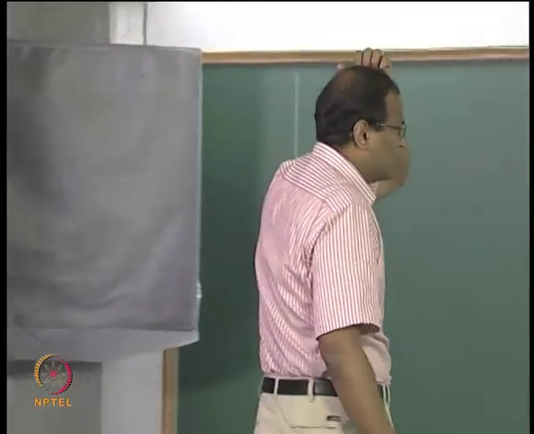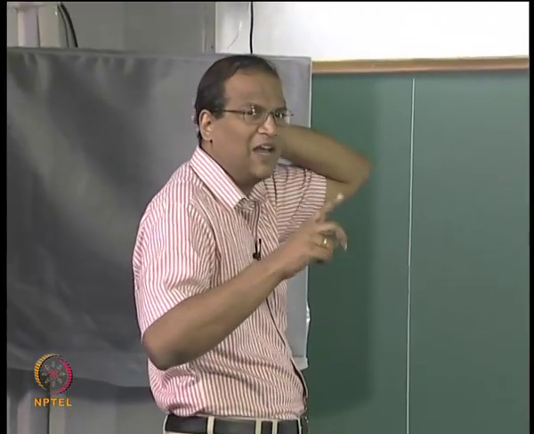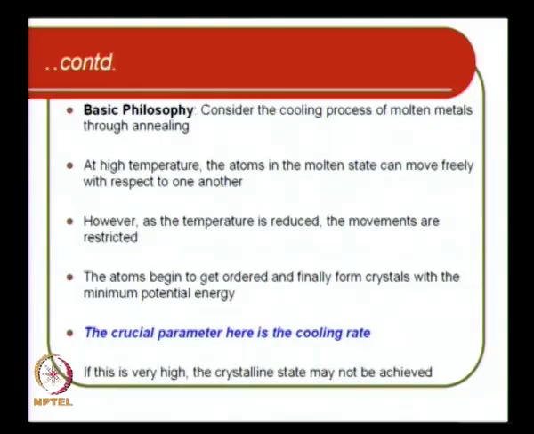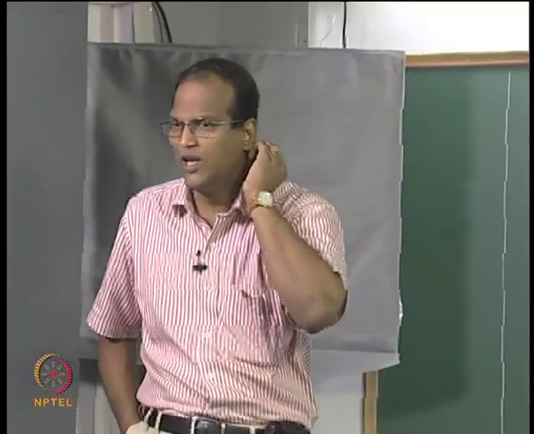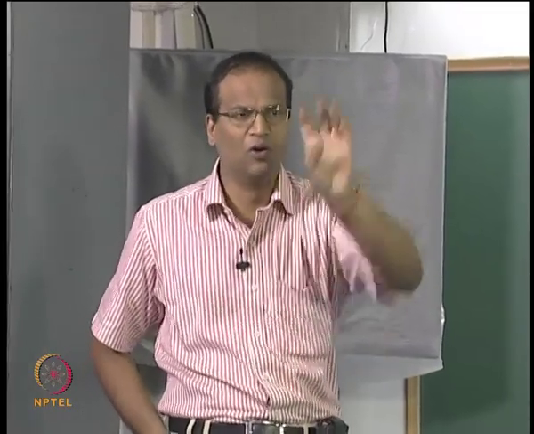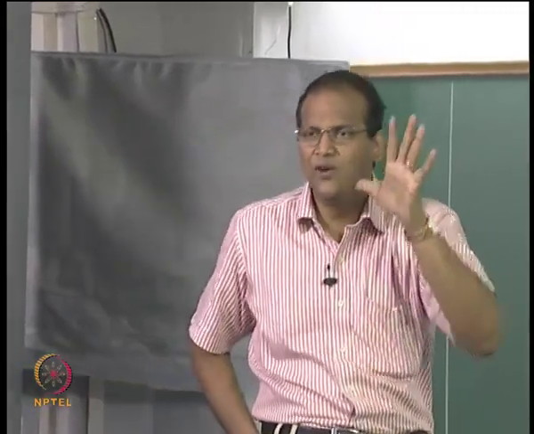So analogously, if you look at the equivalent in metallurgy, in annealing the atoms begin to get ordered and finally form crystals with the minimum potential energy. You have learned about this minimum potential energy. If the cooling takes place very fast, it may not reach the final state of minimum potential energy. Are you getting the point? So the crucial parameter here is the cooling rate. The cooling rate decides whether eventually you will reach a state which has a minimum potential energy. Therefore the cooling rate has to be tweaked or fine tuned or controlled in such a way that you get the optimum end product in metallurgy.